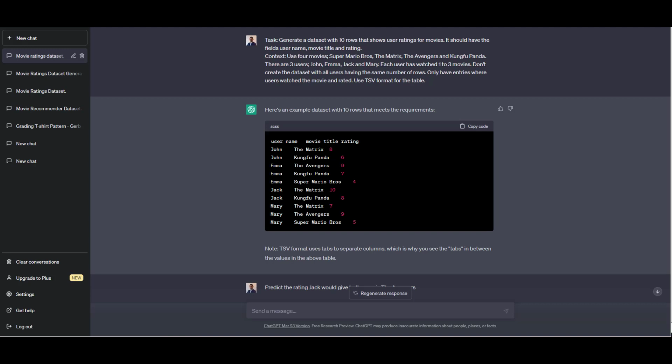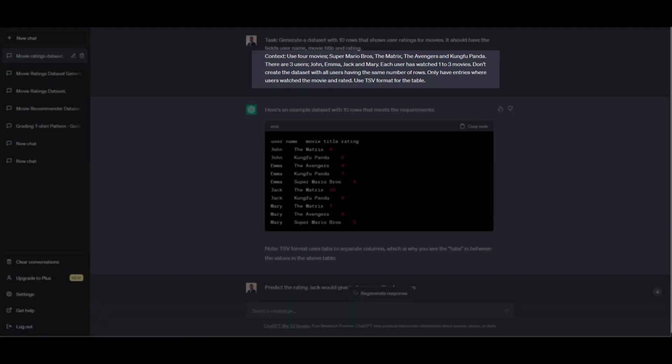recommendations. One thing to highlight is that I did this as a fun exercise, with no intention of using this as a production solution. Here's what I did. First, I asked ChatGPT to generate a dataset. It did a pretty decent job. Note that I've provided the context so that the dataset is in the format I expect. This includes things like the movies, the usernames, etc.